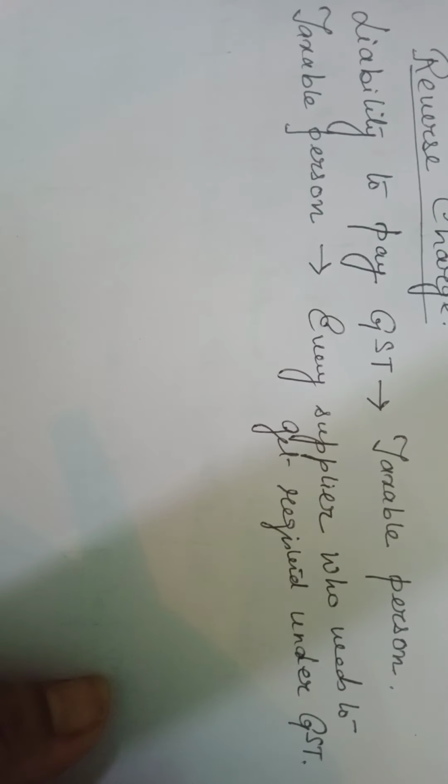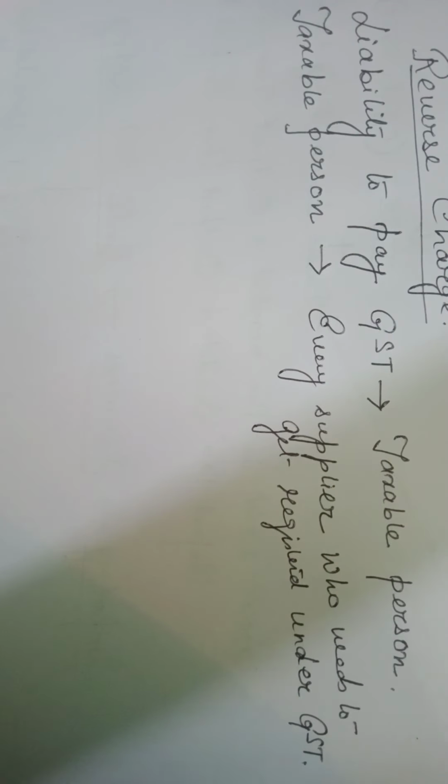Let me say from the beginning: liability of GST falls on the taxable person. Now, who is this taxable person? Taxable person means every supplier who needs to get registered under GST. So from that we understand that end consumers, that is you and me, who are actually taking the money out of our pocket to pay the amount of GST, are not a taxable person. Taxable persons are those who are collecting that amount from us and depositing it to the government. They are the taxable persons.